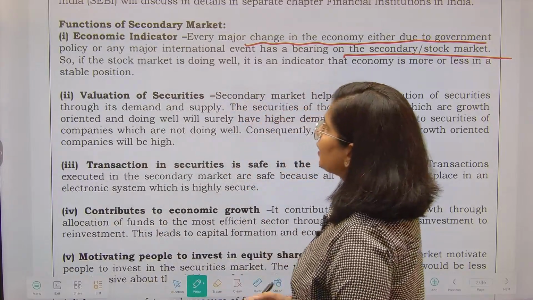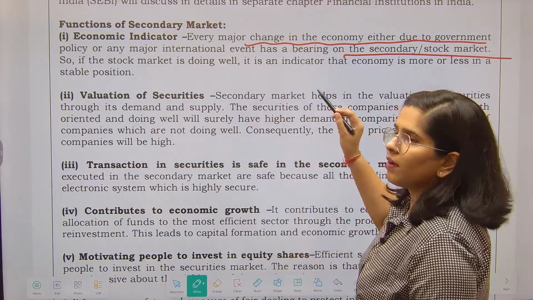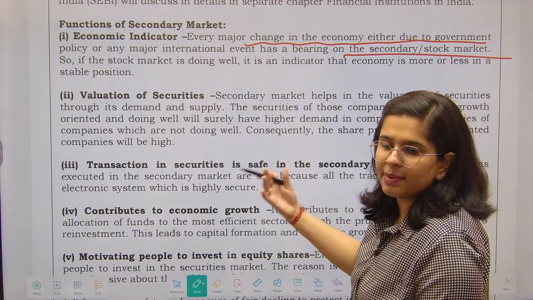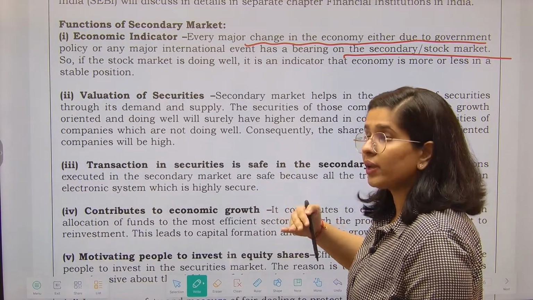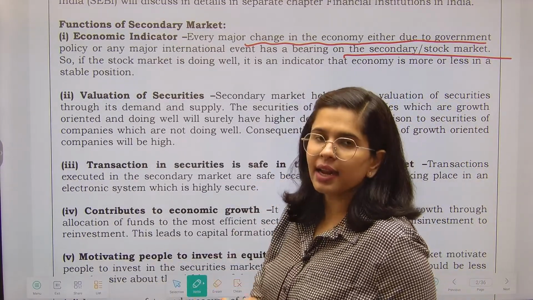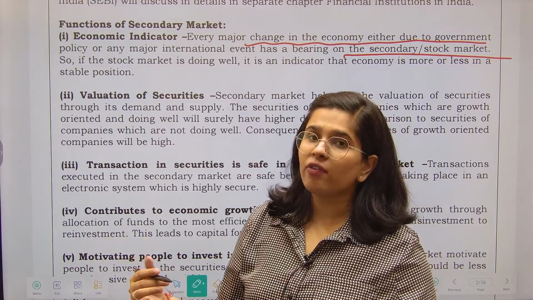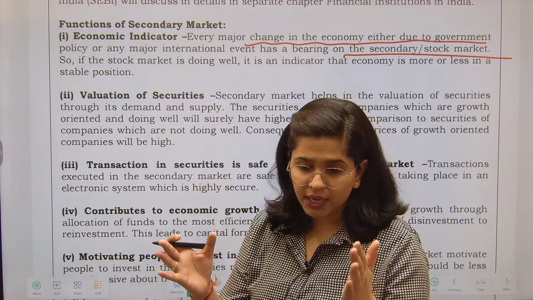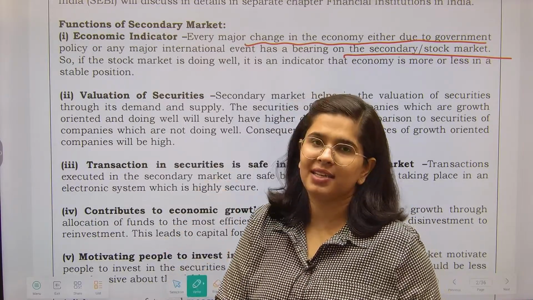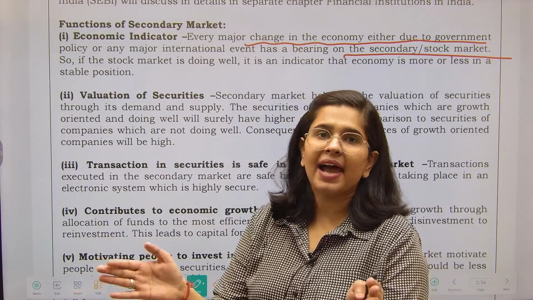Now next is the valuation of securities. See, stock markets work on sentiments. Sentiments means how you feel, how many people feel. If many people think that going forward the prices of stocks are going to increase, then they will actually increase. Why? Because of the mass action.